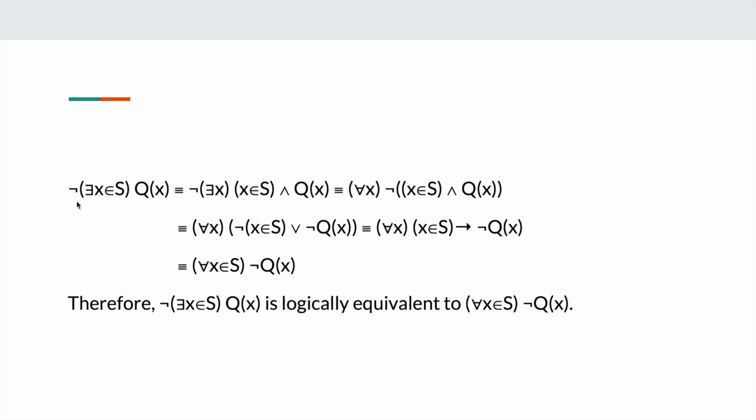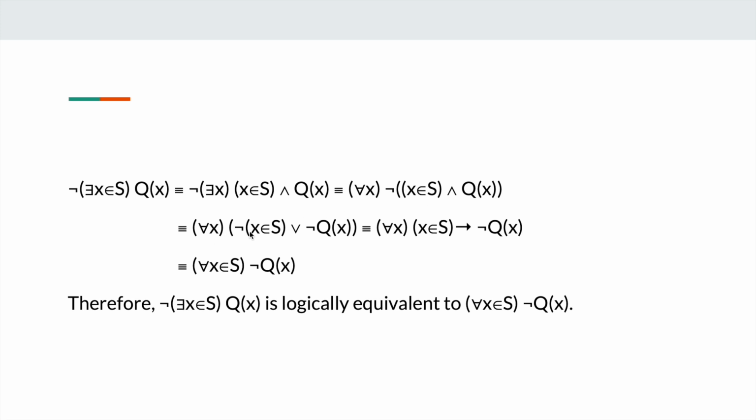Similarly, for here, the negation of there exists x in S such that Qx is true, we replace this statement to be the negation of there exists x such that x belongs to S and Qx is true. We move the negation sign into the existential quantifier, and the existential quantifier is changed to universal quantifier. And then we have this statement.